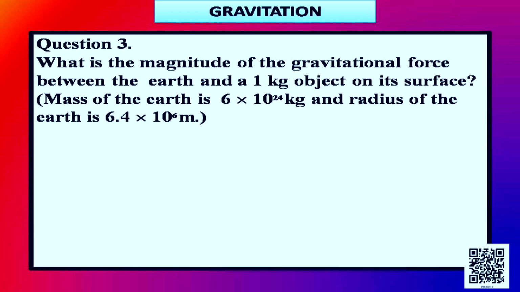Students, let us now discuss question number 3. It says, what is the magnitude of the gravitational force between the earth and a 1 kg object on its surface? Mass of the earth is 6 into 10 to the power 24 kg and radius of the earth is 6.4 into 10 to the power 6 meter. So, let us discuss the solution.